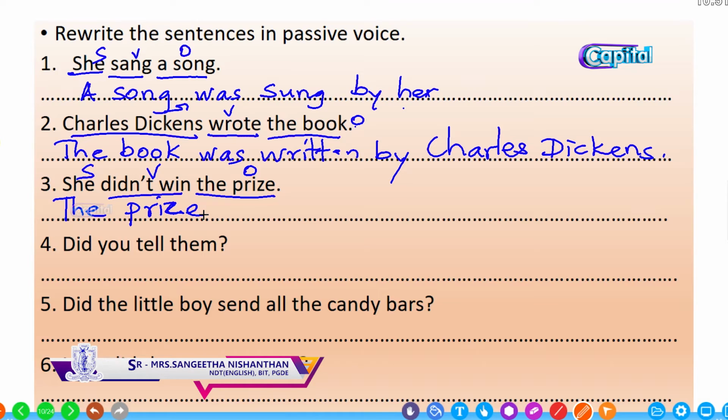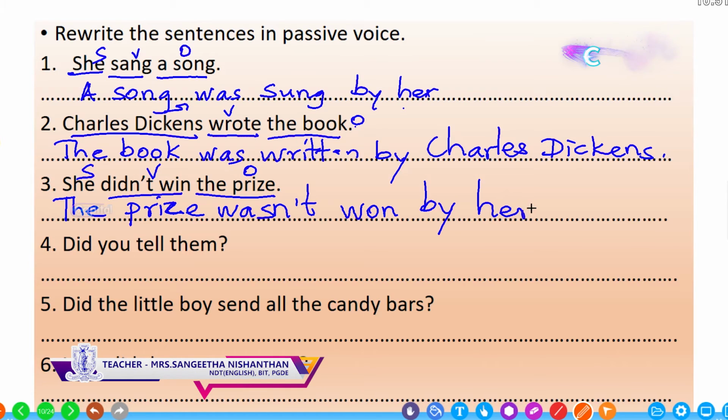So the be verb that we should use is was, but it is negative, so we should add not with was, so it will be wasn't. The past participle of win is won, by. She becomes her.